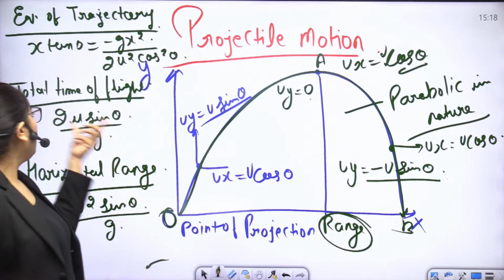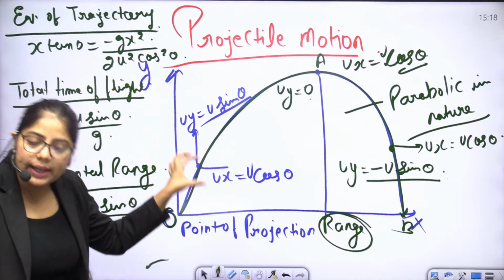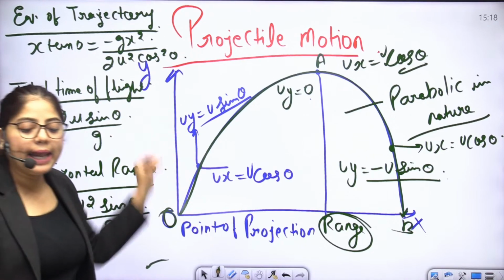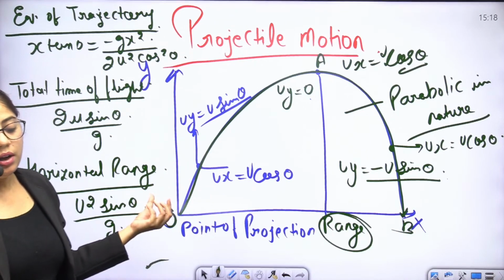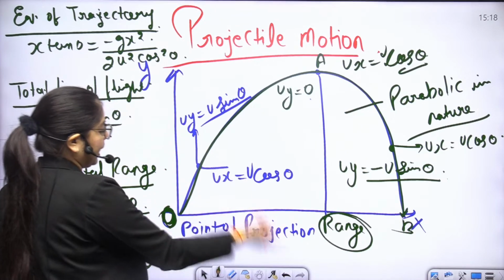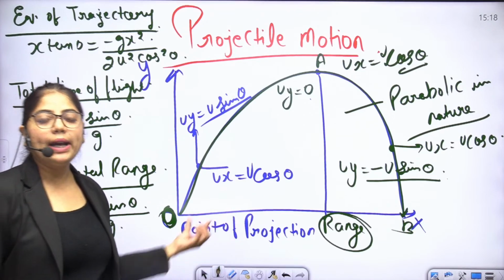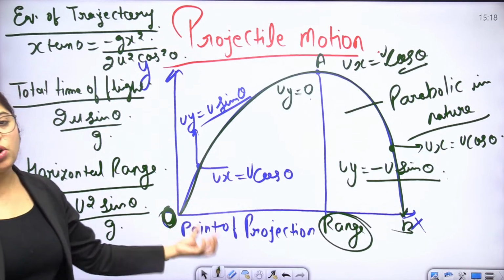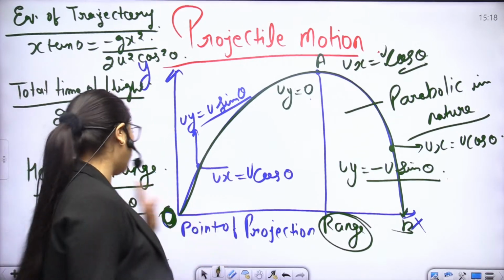What is the total time of flight? The total time taken by the particle from point O to B is called the time of flight, right?